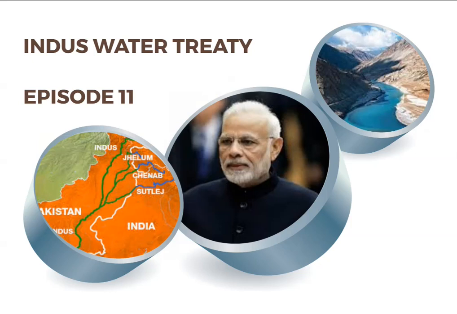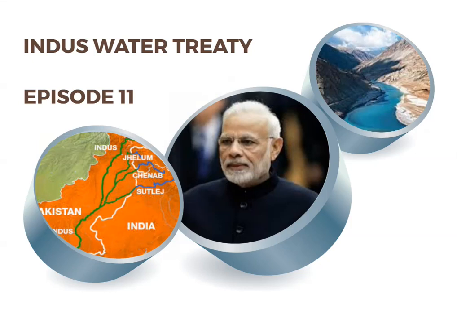When I say eastern rivers and the western rivers, please do not confuse it with the left tributaries and the right tributaries, because the eastern rivers do come under the left tributaries of the Indus. In the treaty administered by the World Bank, India had to allow unrestricted flow of the western rivers to Pakistan. But India is also entitled to use 20% of the water from the 3 western rivers for a few purposes.